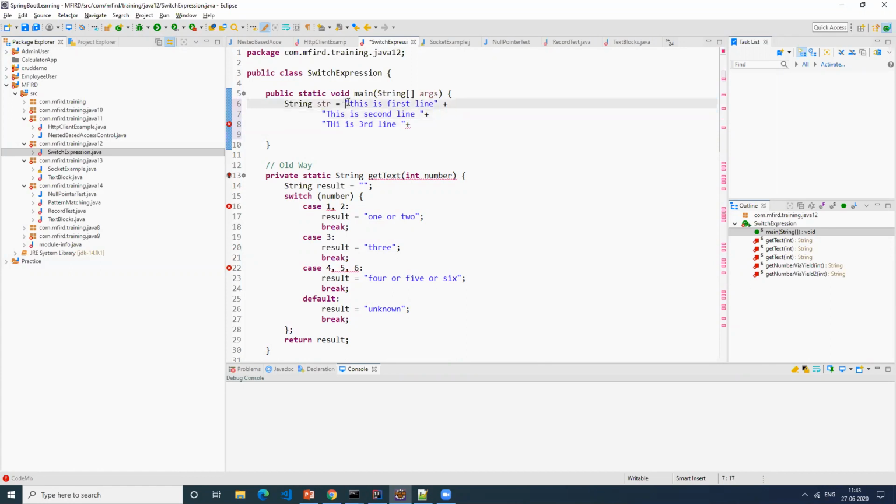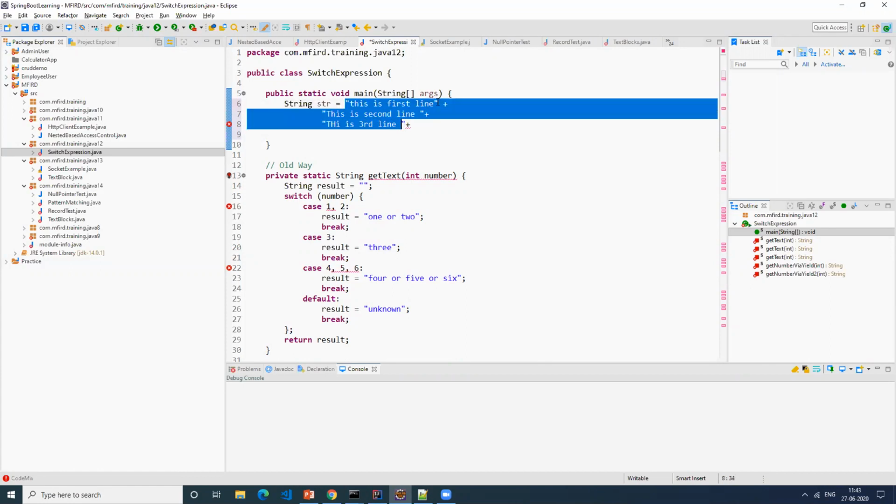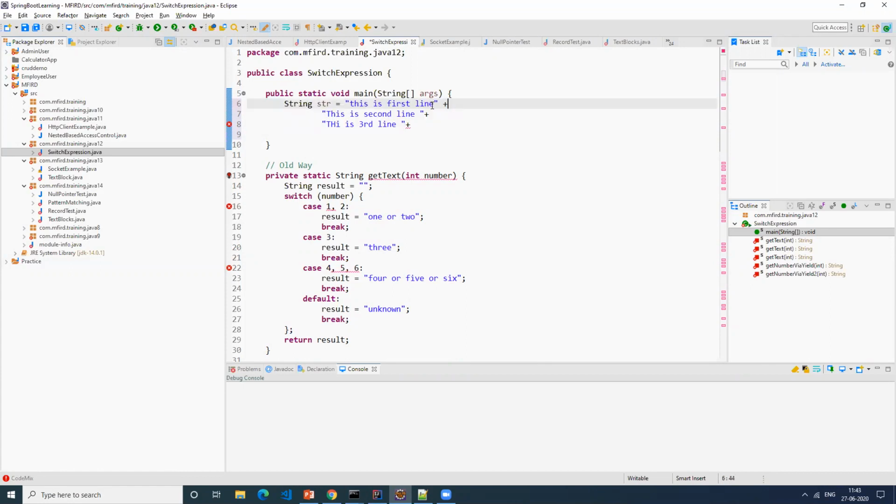I won't get this format, correct? It comes like this: after this, it appends here, and after this, it appends here. If I want to keep it as separate lines, then you add \n. Correct? Any questions? This is simple, right? This is what we do.